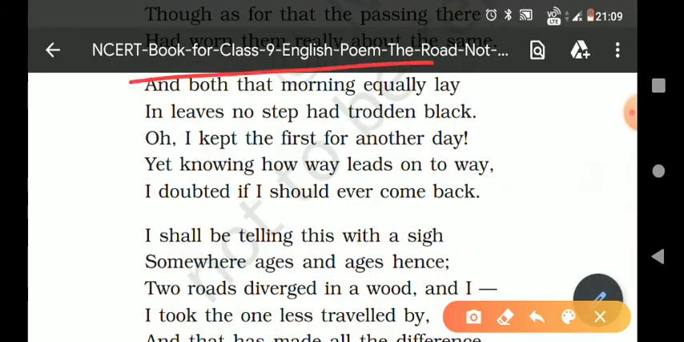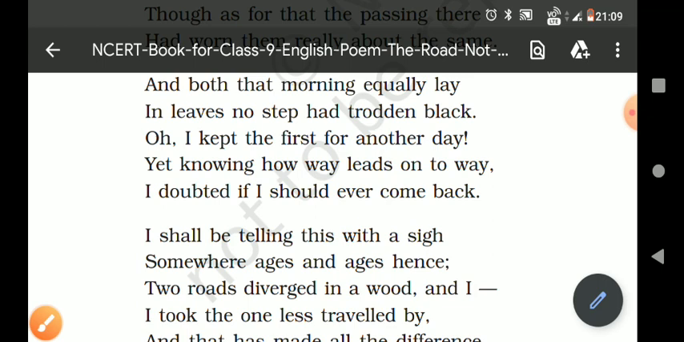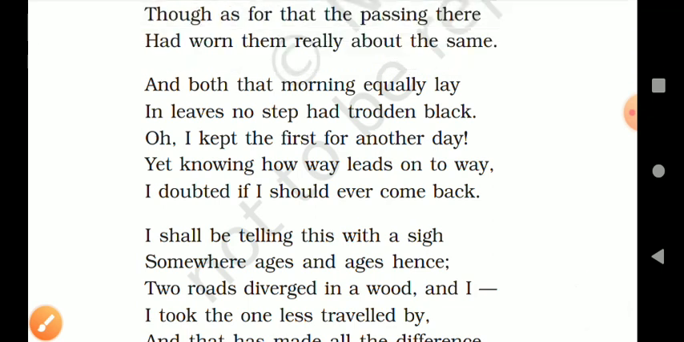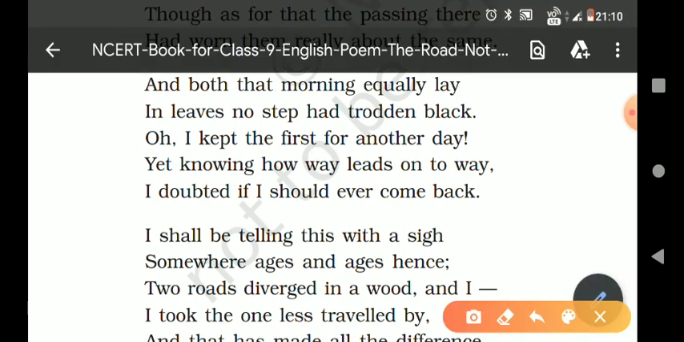Now, third stanza. And both that morning equally lay in leaves no step had trodden black. Oh, I kept the first for another day, yet knowing how way leads on to way, I doubted if I should ever come back. Trodden means walked over.